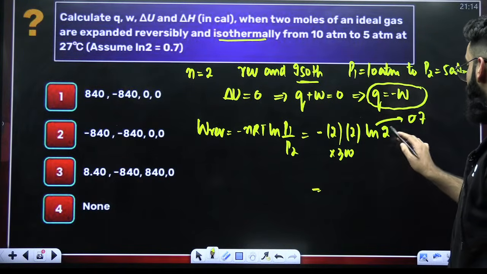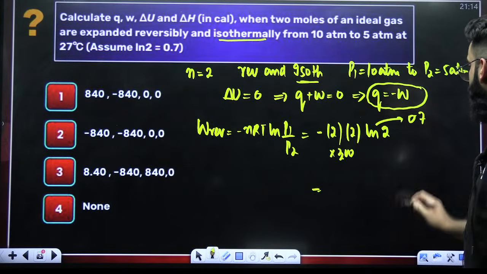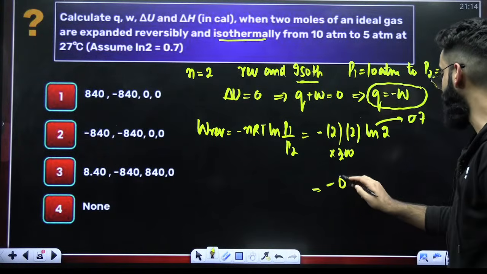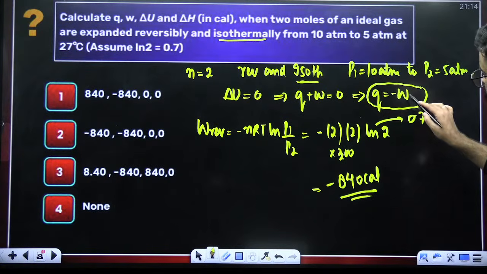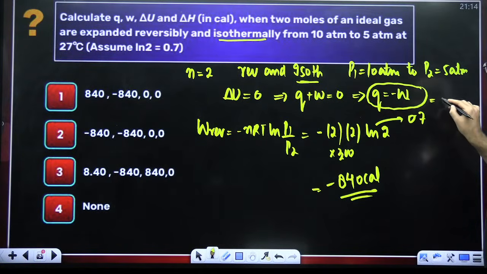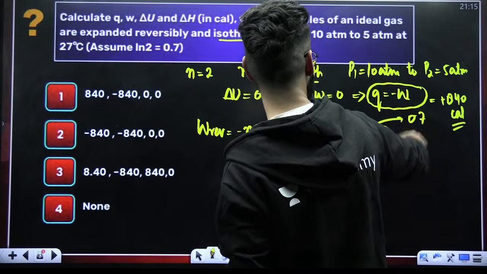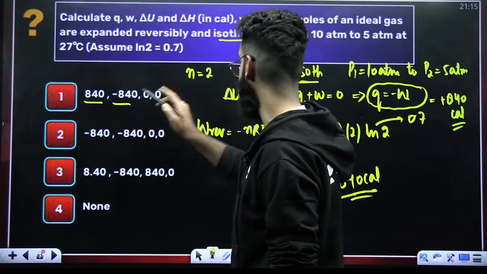So it's going to be 2 2s are 4, 4 3s are 12. So 1200 multiplied by 0.7 is going to be 840. So the value of W is equal to minus 840 calories. If the value of W is minus 840, then Q value will come out to be plus 840 calories. So what was I supposed to calculate? I was supposed to get the value of Q. Q value I got to know as plus 840. W value I got to know as minus 840.